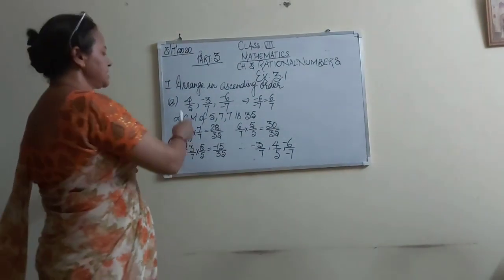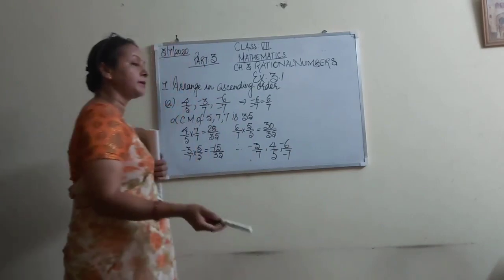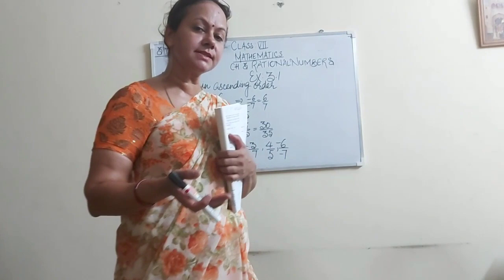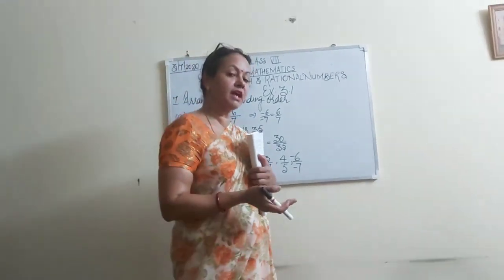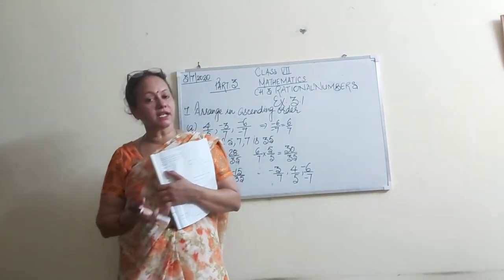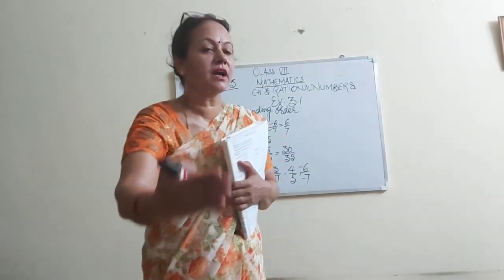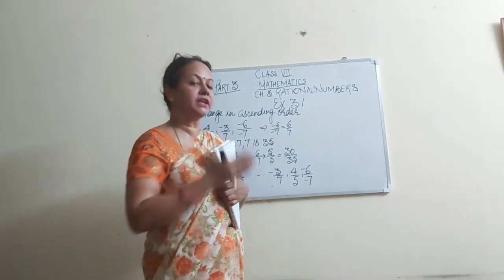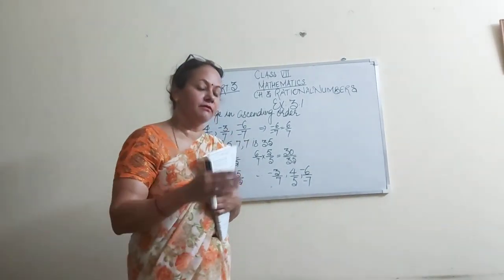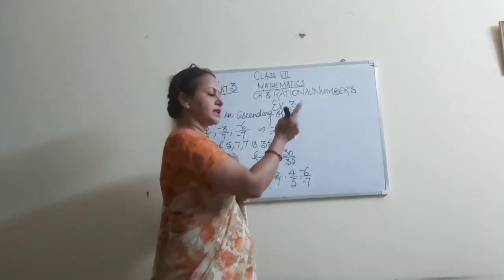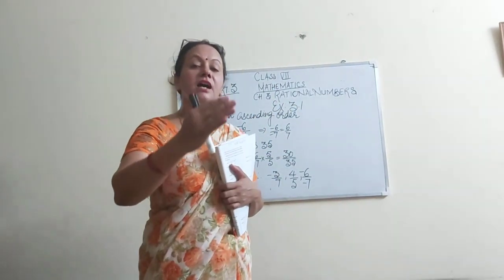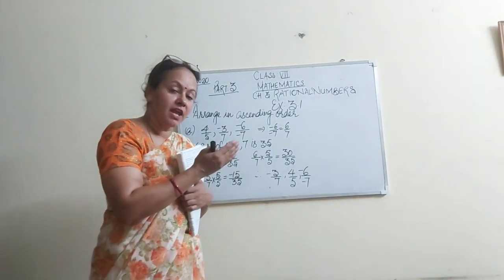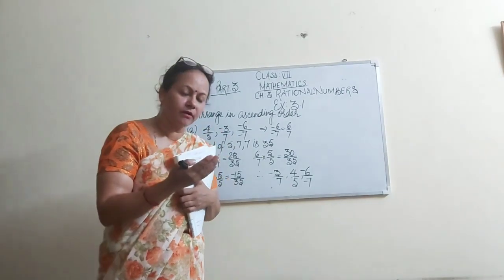Question number 7 is arrange in ascending order. Given numbers need to be arranged in ascending order. Do you know the meaning of ascending order, students? You have done ascending and descending from class 1. Ascending means you are coming up a staircase. First birthday you have celebrated, second birthday, third birthday, fourth birthday. This is the order of ascending order, smaller to bigger. Every year your age is increasing. That is ascending order. Okay.